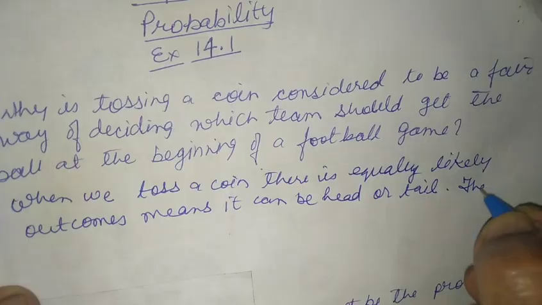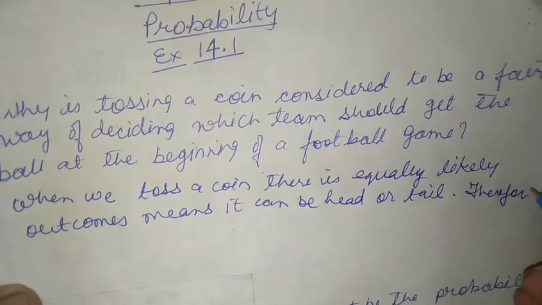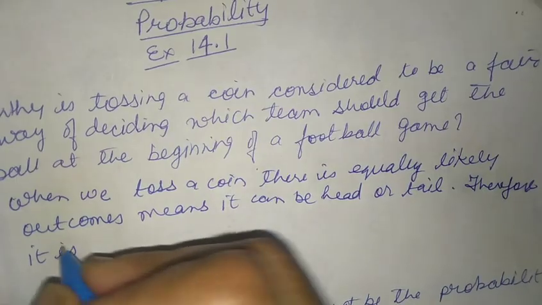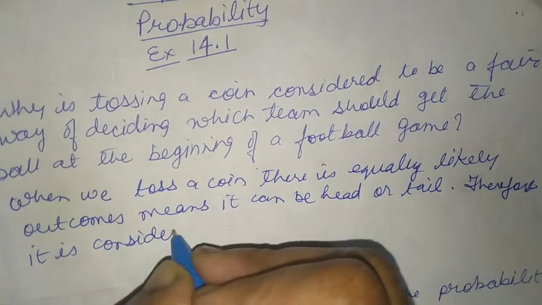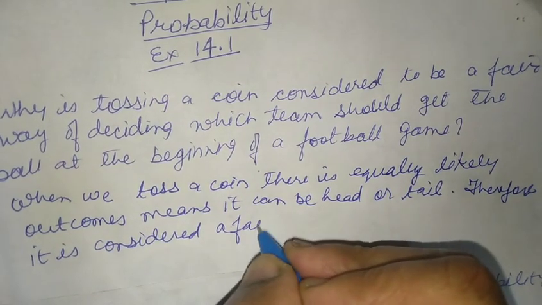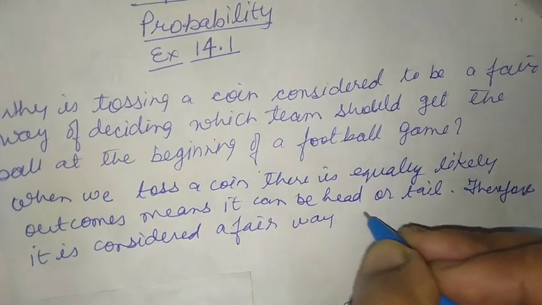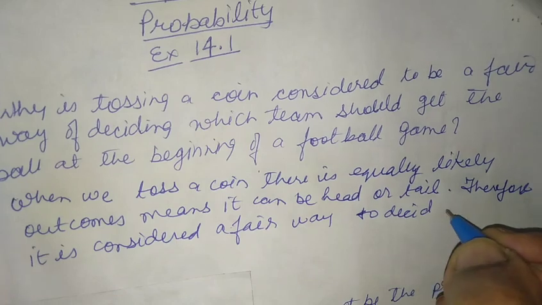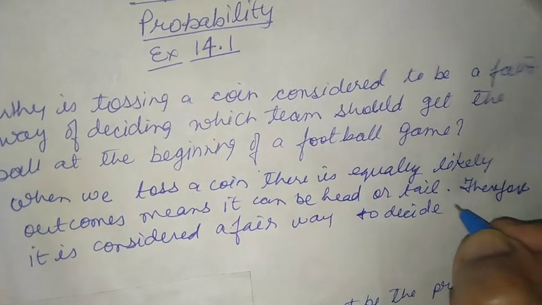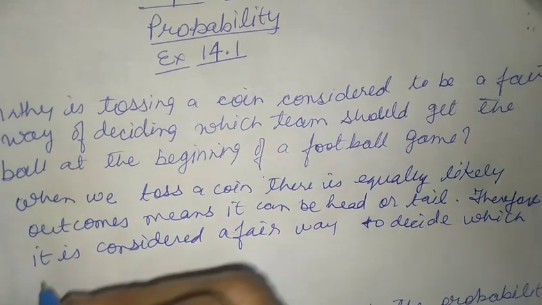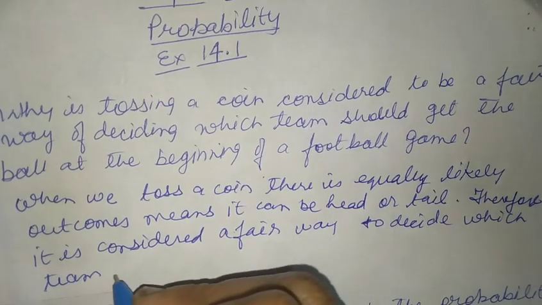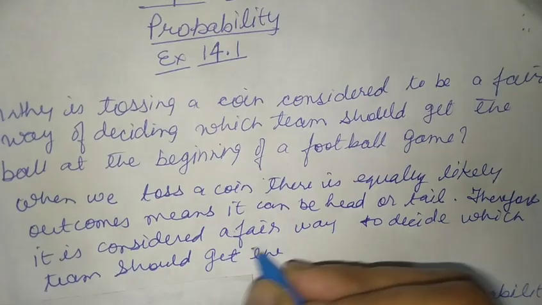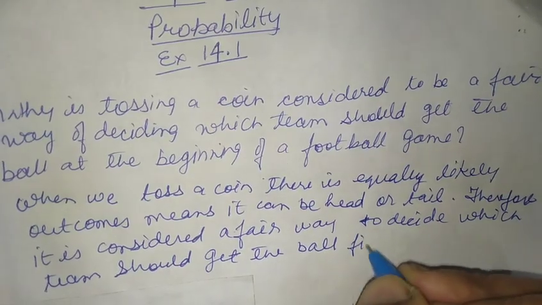Therefore it is considered a fair way to decide which team should get the ball first.